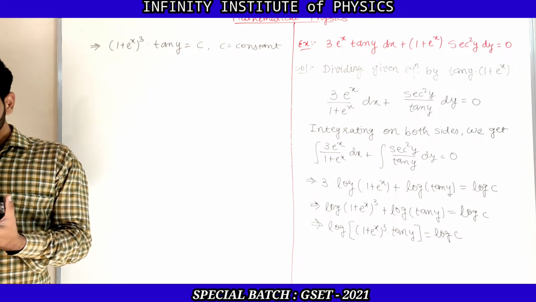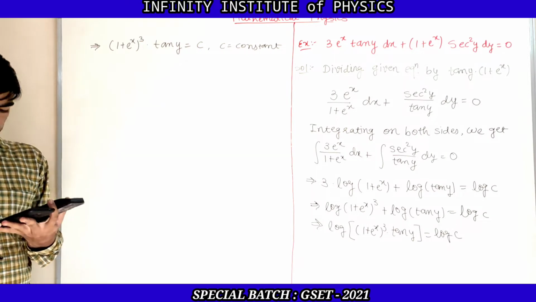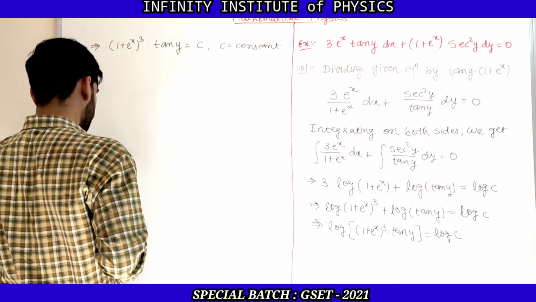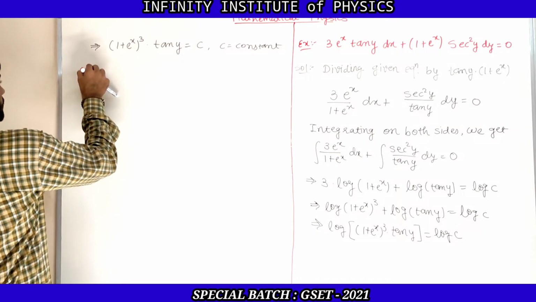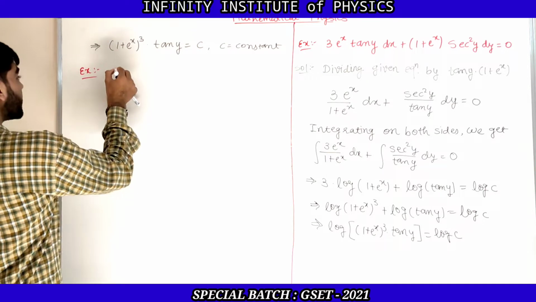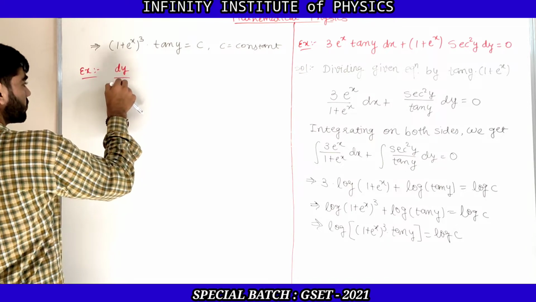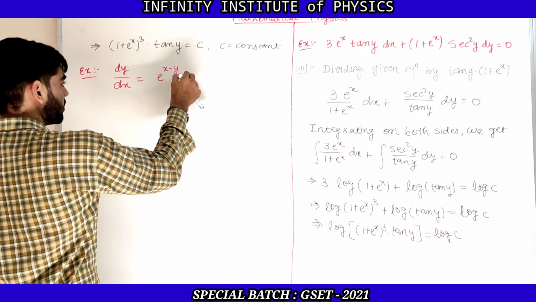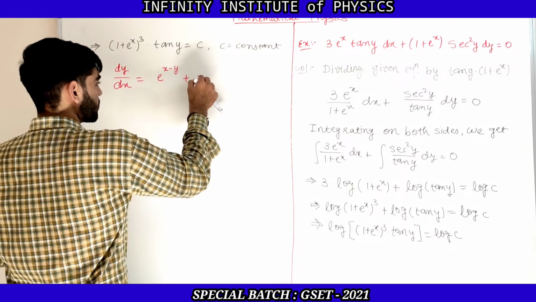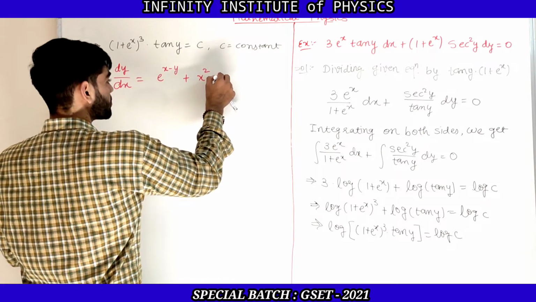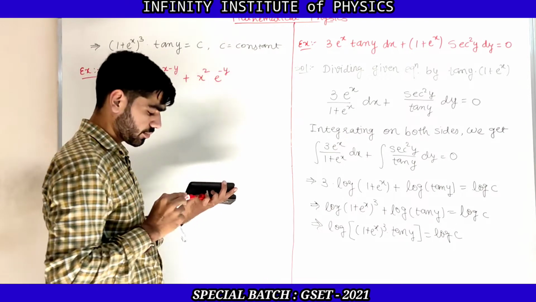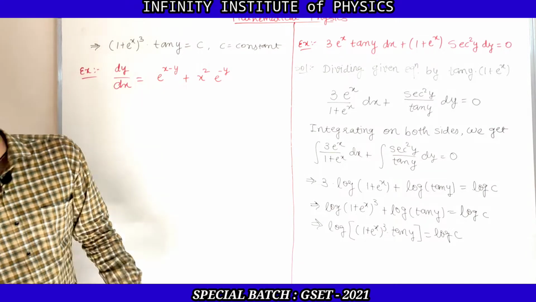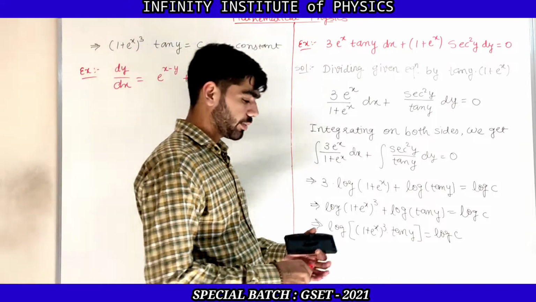Now one more example. Next example: dy by dx is equal to e raised to x minus y plus x square into e raised to minus y.